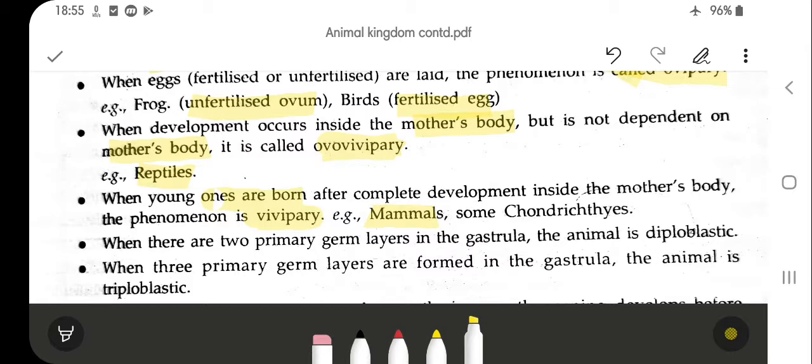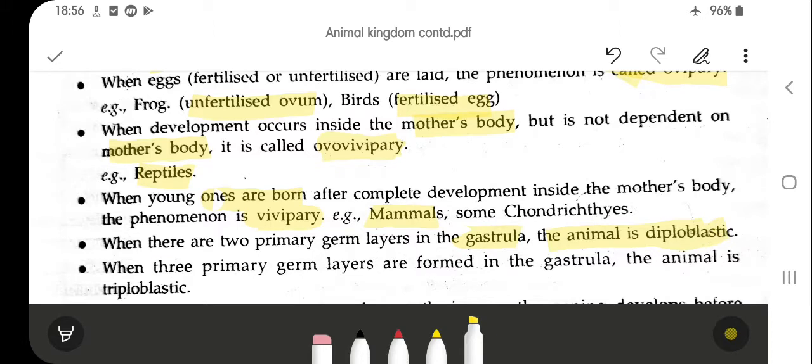Now, the germ layers in the gastrula. During the development of the embryo, it is divided into three germ layers: the ectoderm, the mesoderm and the endoderm. When there are only two germ layers during the development, the animal is known as diploblastic.